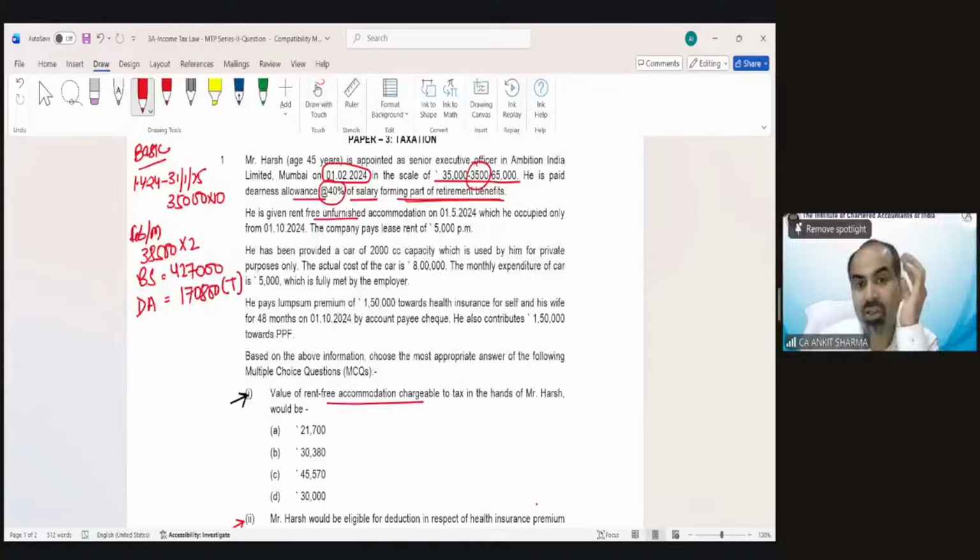What is the crux? He is given an unfurnished accommodation on 1st May 2024, which he occupied only from 1st October 24. The company pays lease rent of 5,000 per month. Can you tell me whether this property is on rent or owned by the employer?